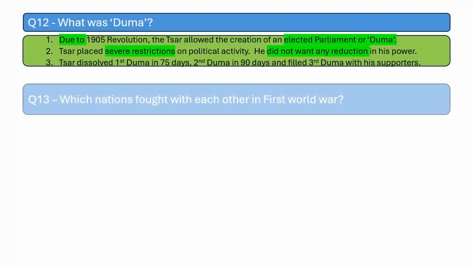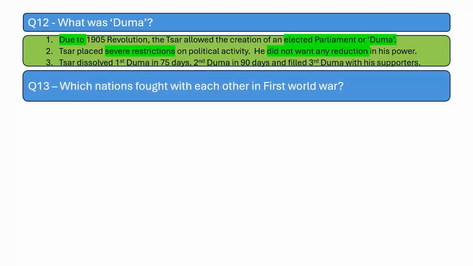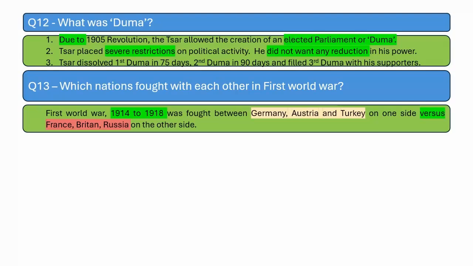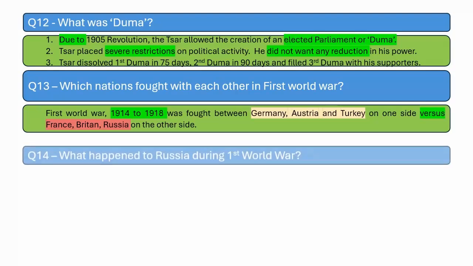and filled the third Duma with his supporters. Which nations fought with each other in the First World War? The First World War, fought from 1914 to 1918, was fought between Germany, Austria and Turkey, which were the Central Powers, on one side, versus France, Britain and Russia on the other side.